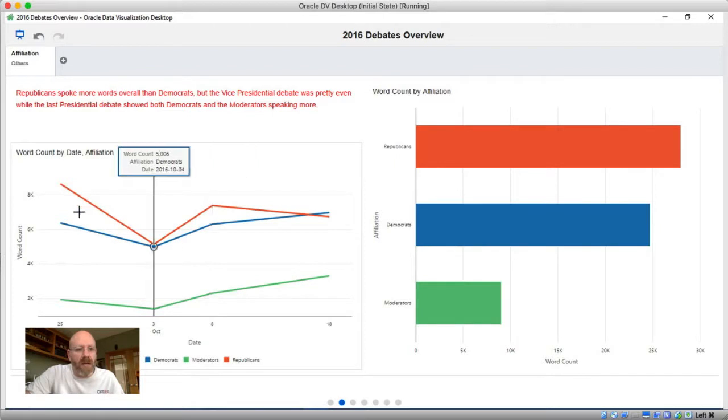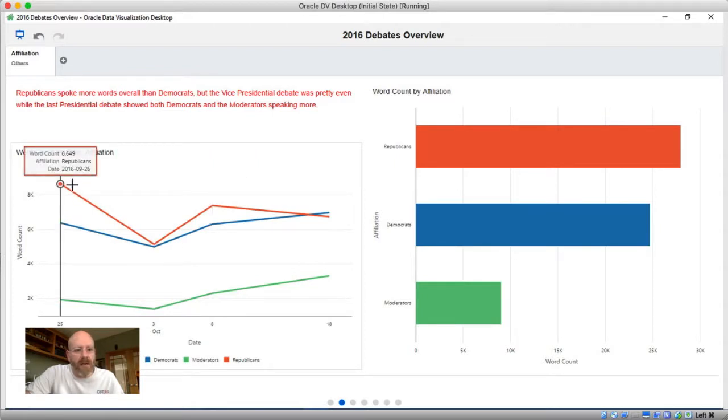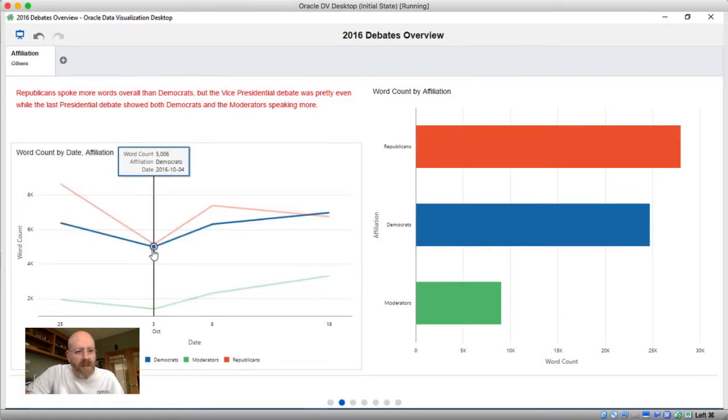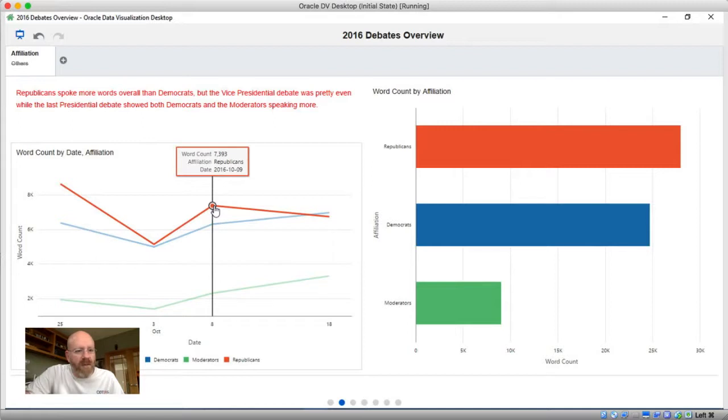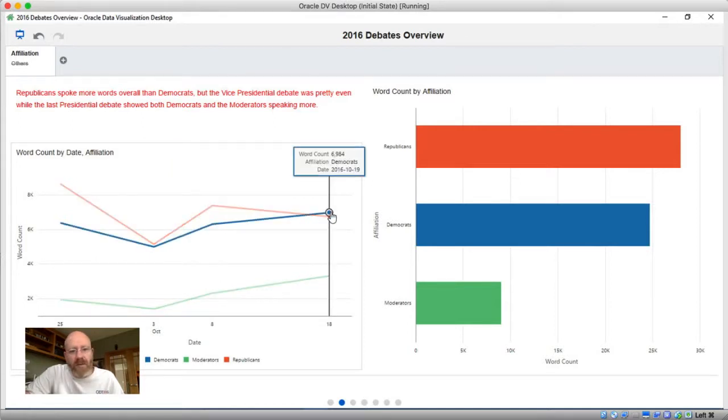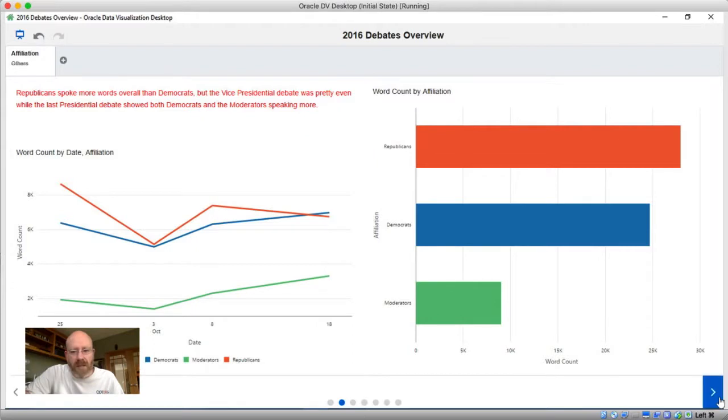It's interesting to note here that in the first debate, Trump definitely spoke more words than Hillary did. Kaine and Pence were pretty even in the vice presidential debate. Trump was definitely higher than Hillary, but not quite as high in the third debate. And Hillary actually overtook Trump in the third debate in terms of the number of words spoken. Our moderators also got more verbose as the debates went on.